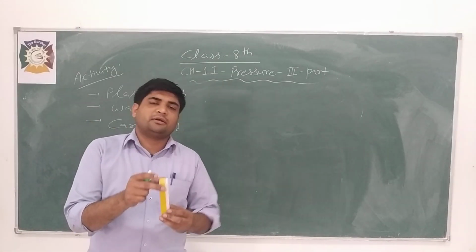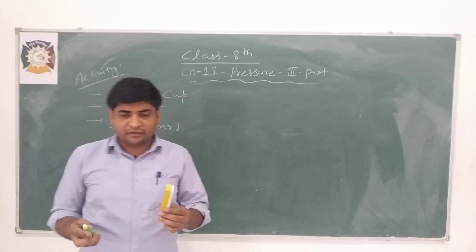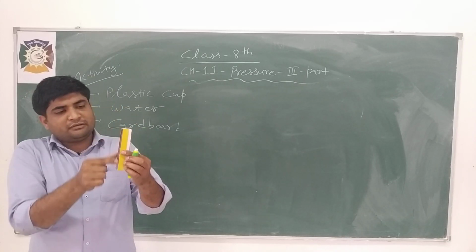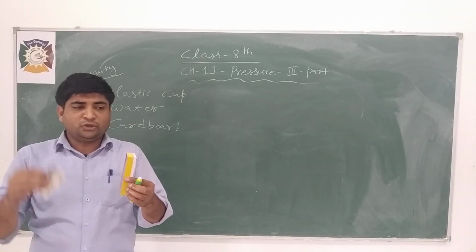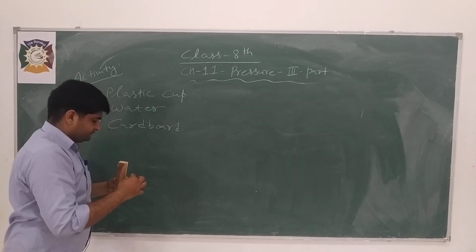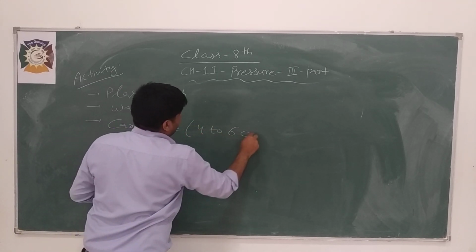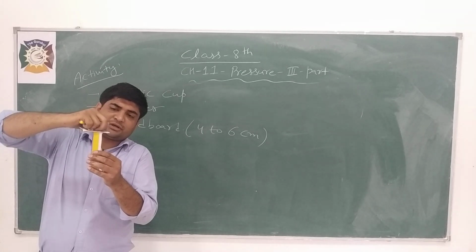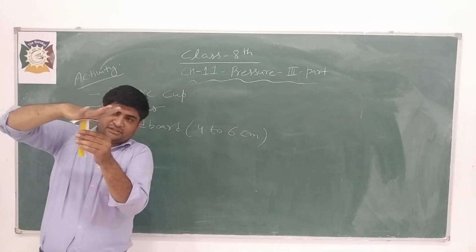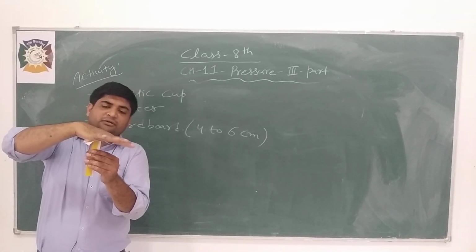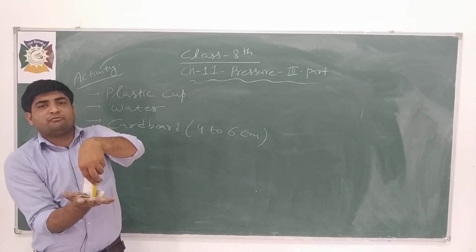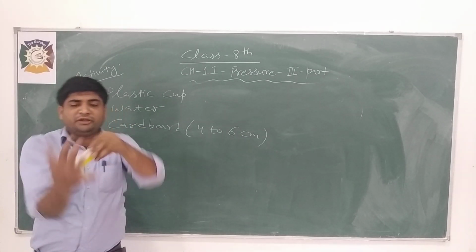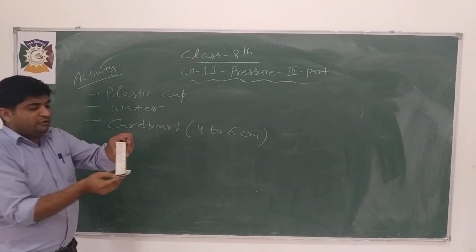Suppose this is the plastic cup filled with water, and we have a cardboard of 4 to 6 centimeters. If you put that cardboard on the surface of this glass, press it in the downward direction, and reverse that plastic cup of water, and leave it, doing this 2 or 3 times, and suddenly if we remove our hand, that cardboard will be fixed on that surface.